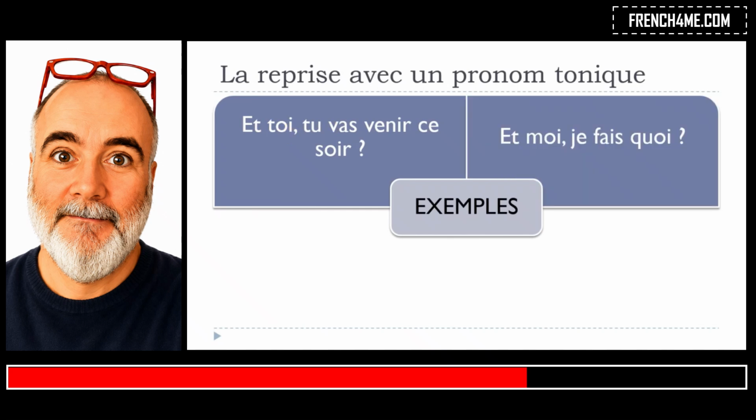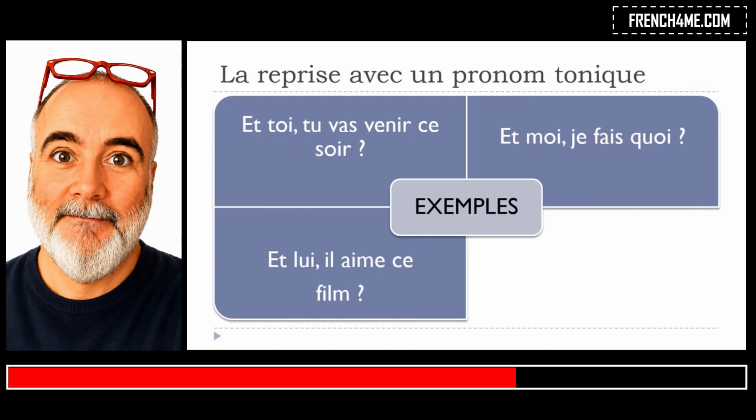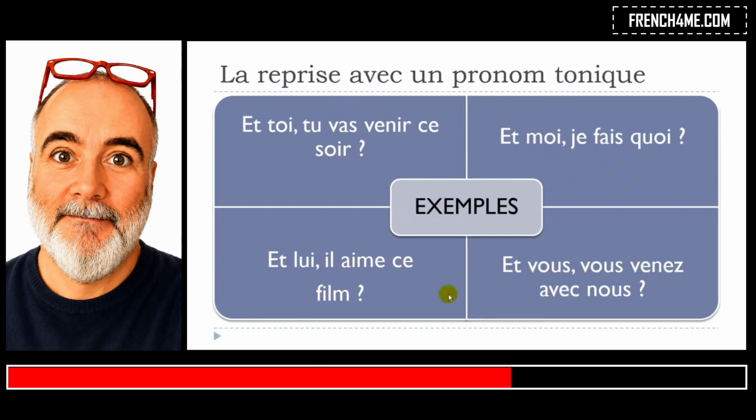So, in the same way, et moi, je fais quoi? Je fais quoi? Basically, what do I do? I do what? What do I do? Et moi, je fais quoi? Et lui, il aime ce film? Et vous? Vous venez avec nous? Okay, so you can see that in all these cases, actually, the structure is quite simple. You just put this et first, then you put your pronom tonique, and after that your sentence will continue.